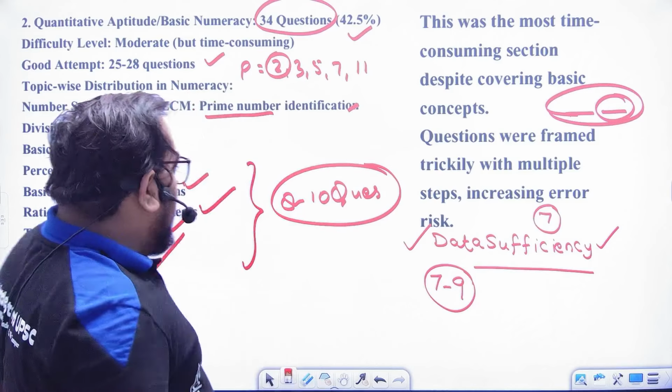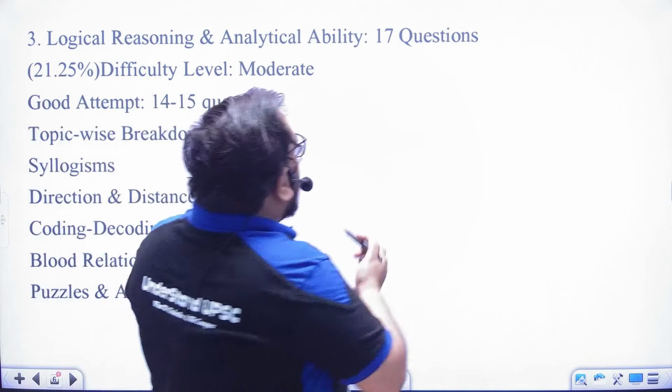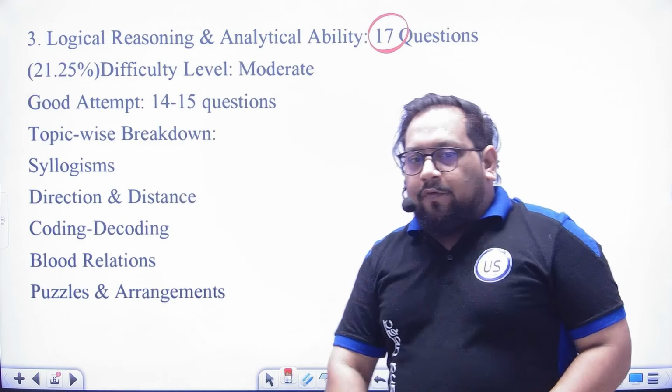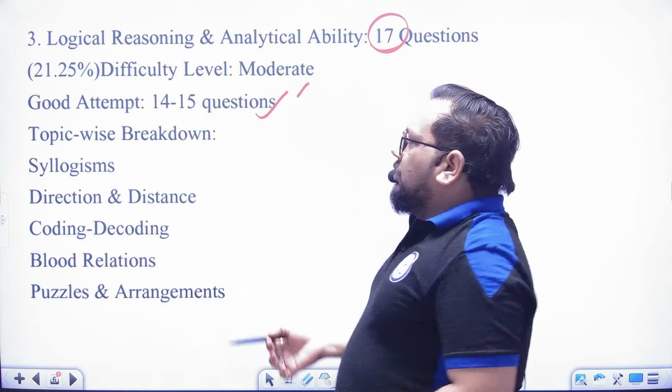Okay, now coming to the reasoning, there were 17 questions from reasoning, that is 21.25% only. The difficulty level was moderate. Okay, 14 to 15 questions you can easily solve.